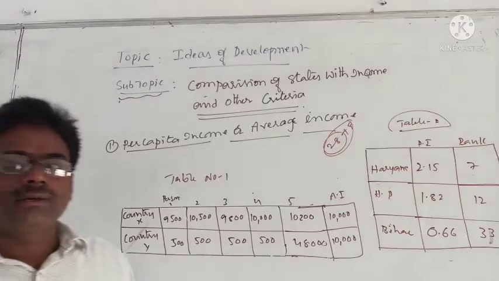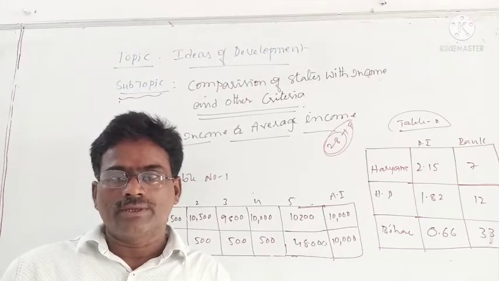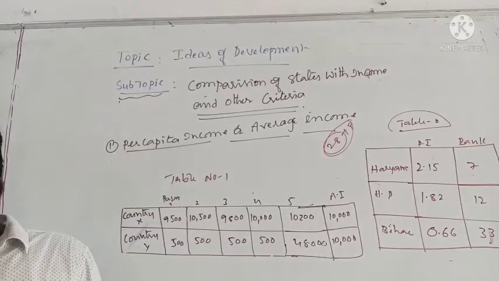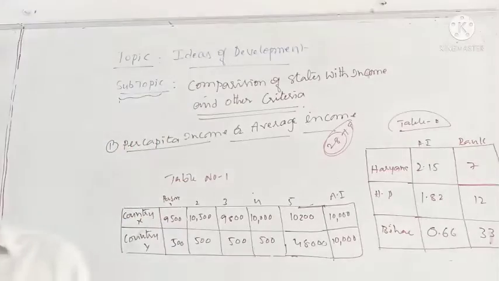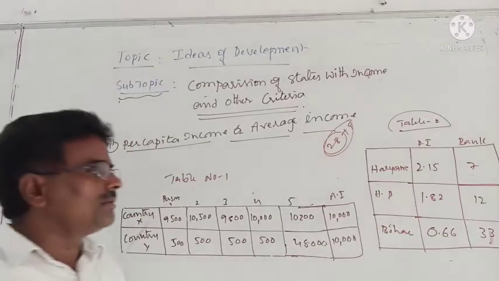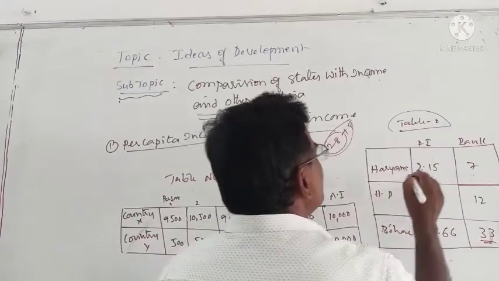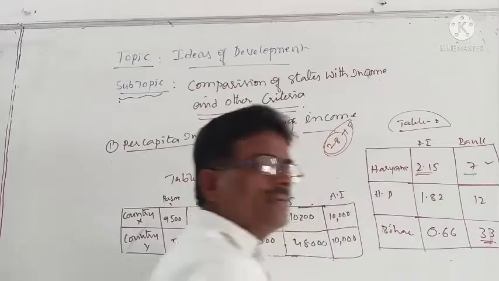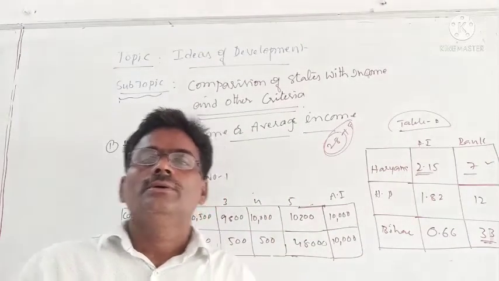So the lowest rank can be seen for Bihar, of course, because it has very little income, so automatically its rank will also be very low. Income is more in Haryana, so its rank is 7 among all the states in the country.